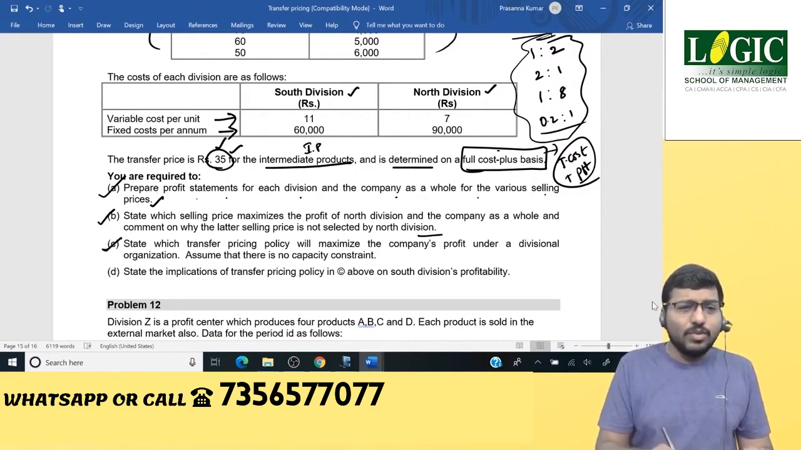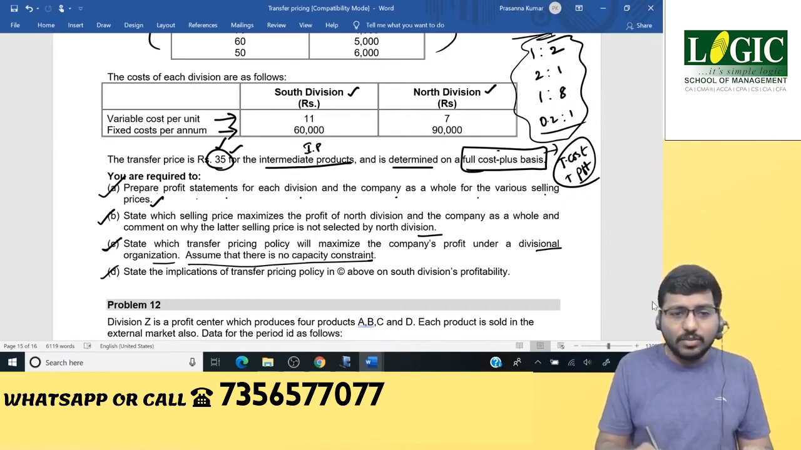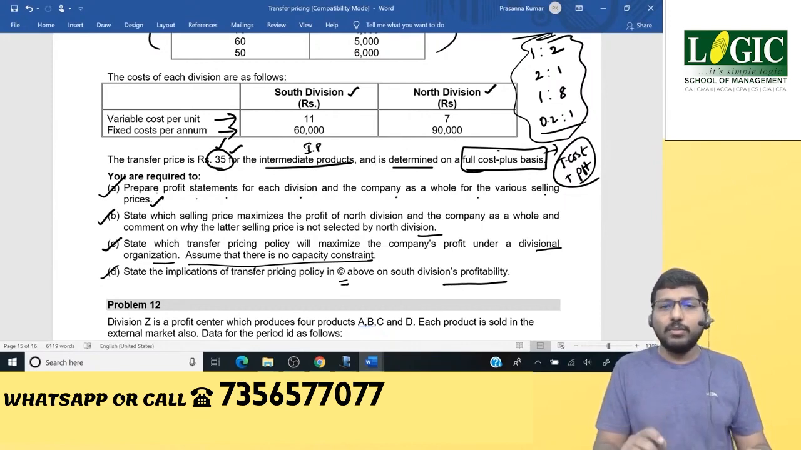Third, state which transfer pricing policy will maximize the company's profit under a divisional organization. Assume that there is no capacity constraint. Fourth, state the implications of transfer pricing policy in point C above on South division's profitability.